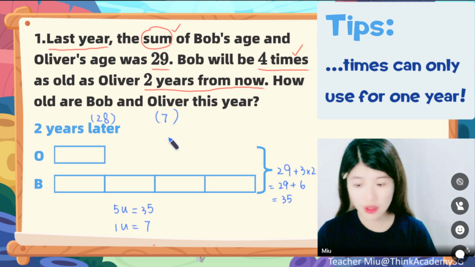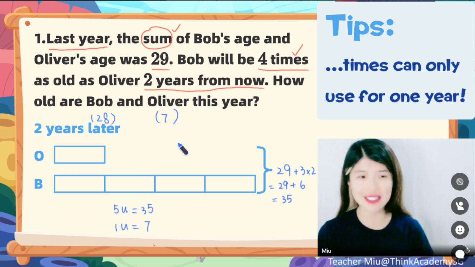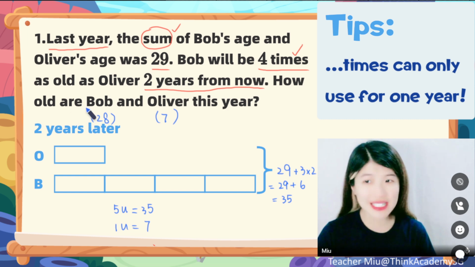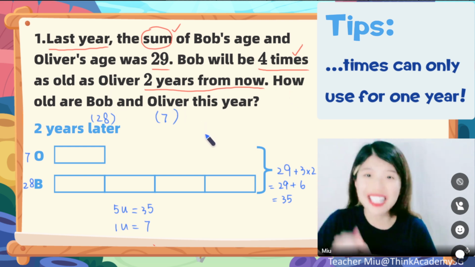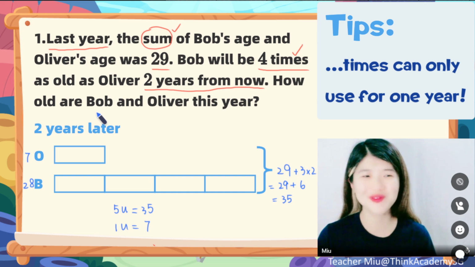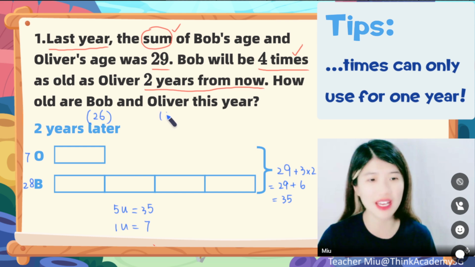Why not 7? Most of you are telling me the answer is 7. Why not? Don't forget, guys. It's 2 years later. 2 years later, yes, Oliver is 7. Yes, 2 years later, Bob is 28. But the question is, how old are Bob and Oliver this year? If it is about this year, then what should we do? We should go back 2 years, which for Bob is supposed to be 26, and for Oliver, she shall be 5.